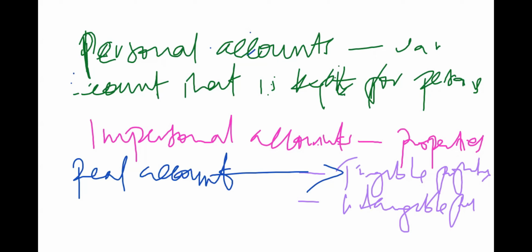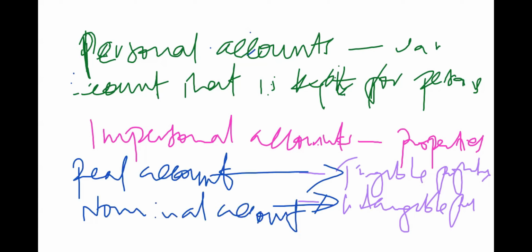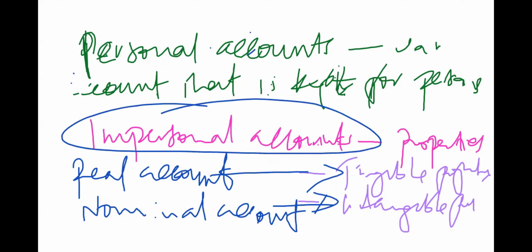And the account that is going to take care of the intangible properties is what we call the nominal account. So when we talk about the impersonal accounts, we are going to split them into the real accounts and then the nominal accounts.